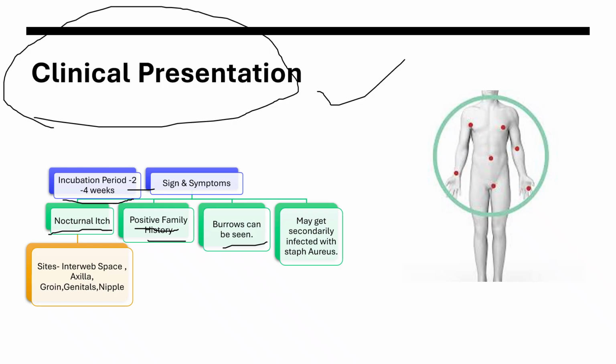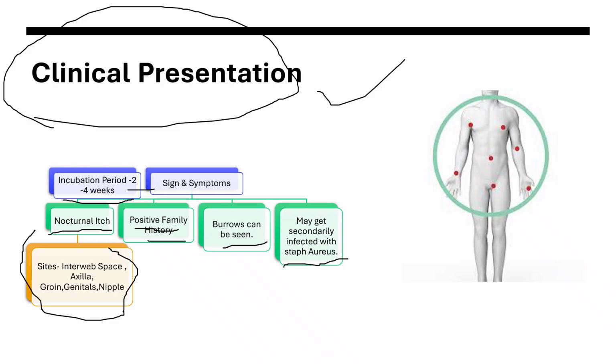But I will not stick to this again, because I'm specifically talking about the adults. When they scratch it, you just can't see the burrow clinically. It's not quite prevalent, but it's really important to know for the exams. They may get secondarily infected, of course, when the skin is affected by other organisms, including staph, the naughty one always there. And nocturnal itch, positive family history is really important to know.